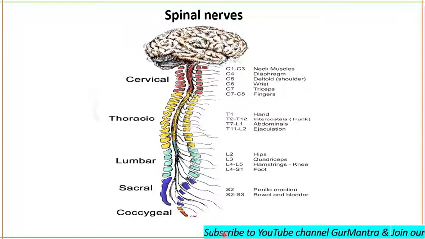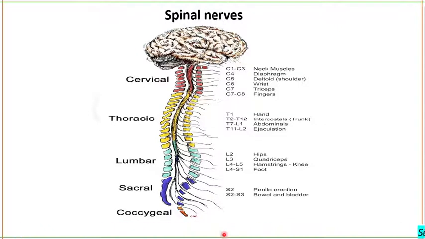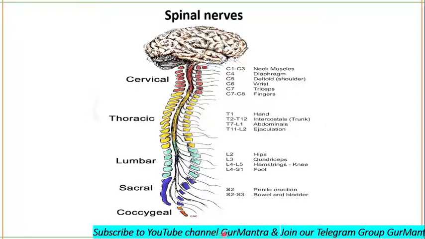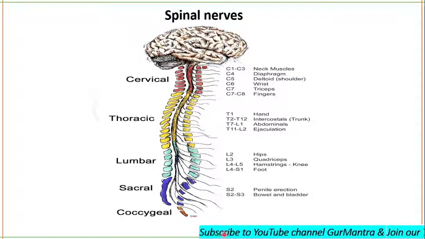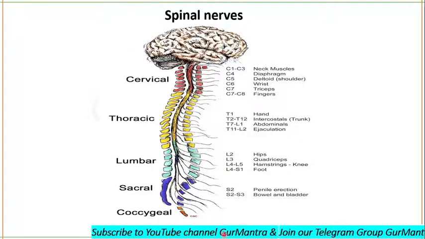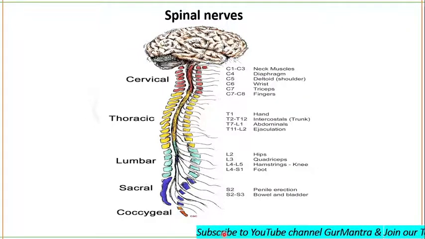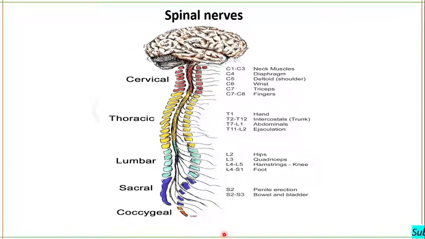I have told you about dorsal root ganglion and ventral root. So all the afferent fibers will be attached to the dorsal root ganglion, while your efferent fibers will be attached to the ventral root. And the efferent fibers are further divided into autonomic and somatic fibers, and they are going to form the autonomic nervous system and your somatic nervous system, which are the part of peripheral nervous system.